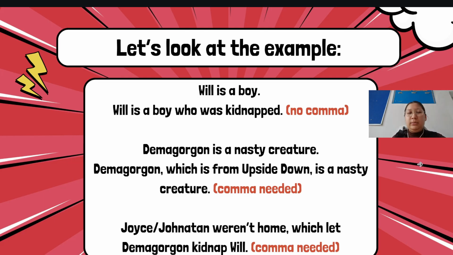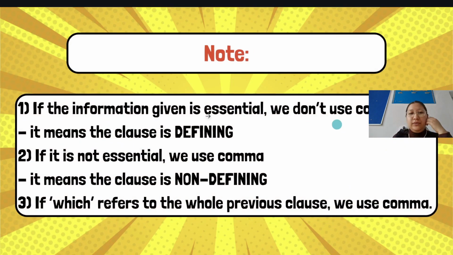Now, let's talk about it more. You have to note, first, if the information given is essential, we don't use a comma. It means the clause is defining. So if the information is important, we don't use the comma. You have to note that. Second, if it is not essential, we use a comma. It means the clause is non-defining. Got it. If which refers to the whole previous clause, we use a comma. So in the previous page, we had this example where which referred to the whole previous clause. So that's why we put the comma there.